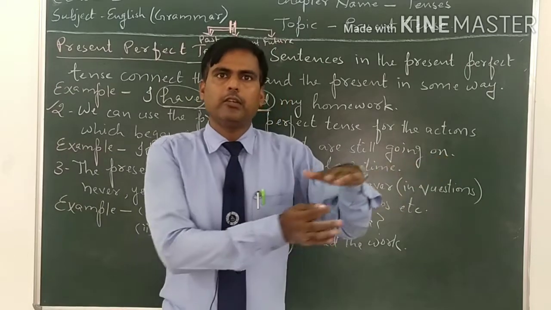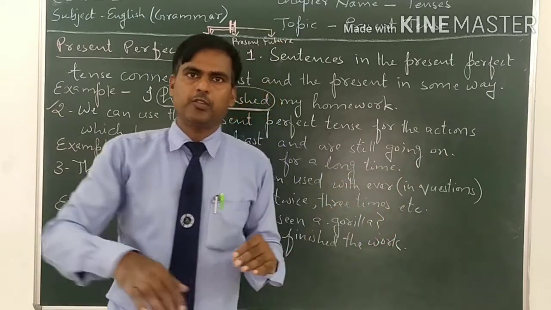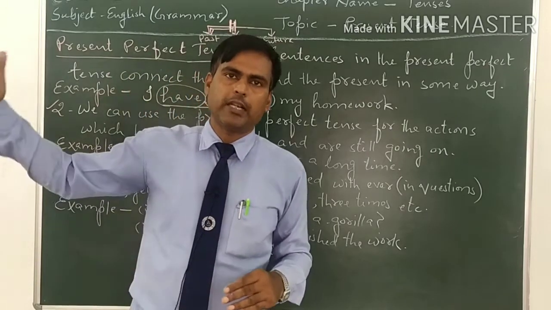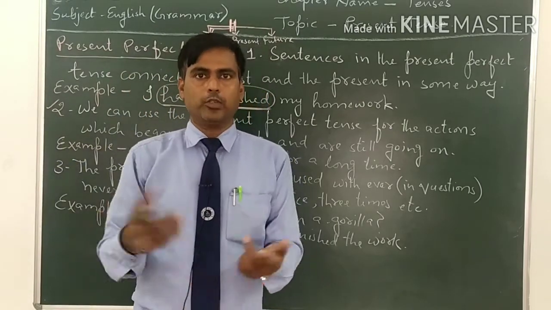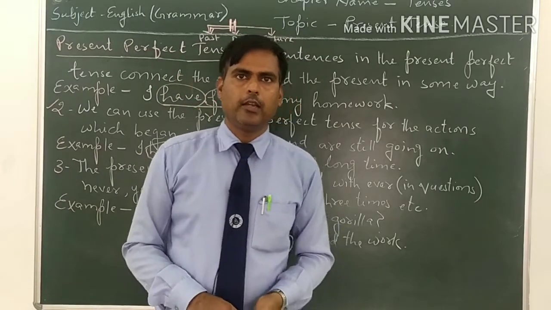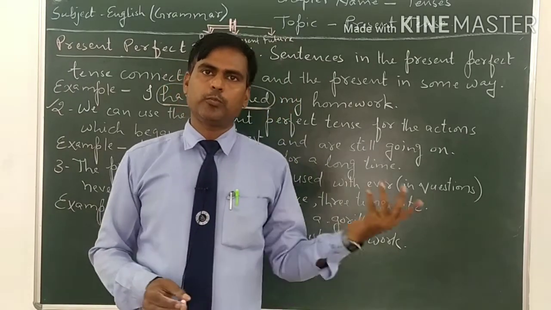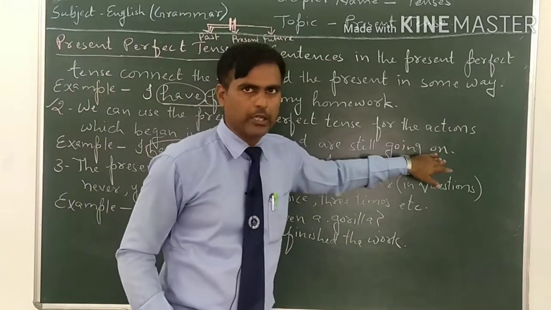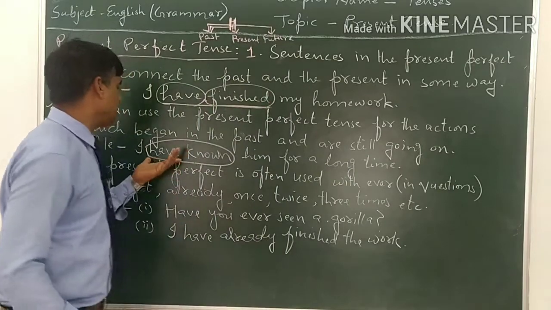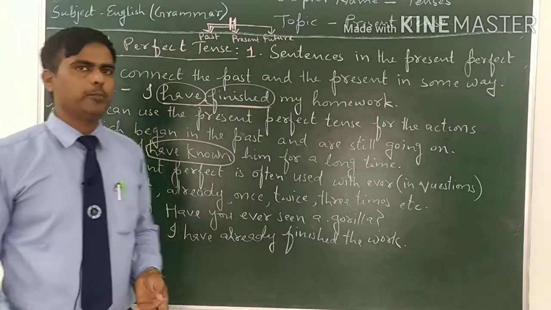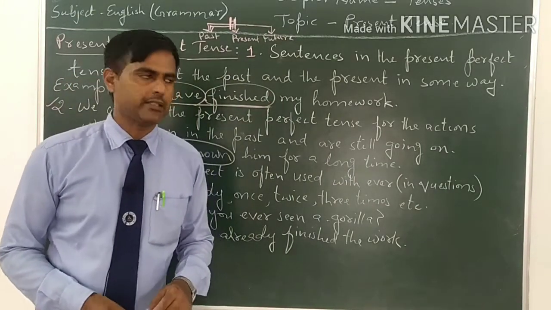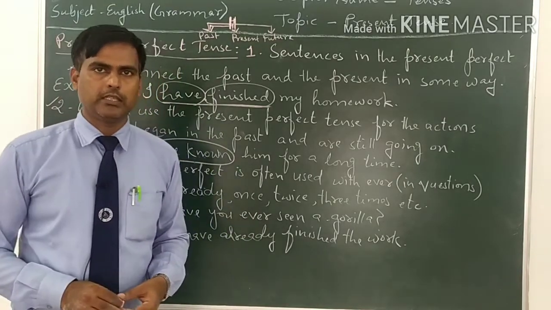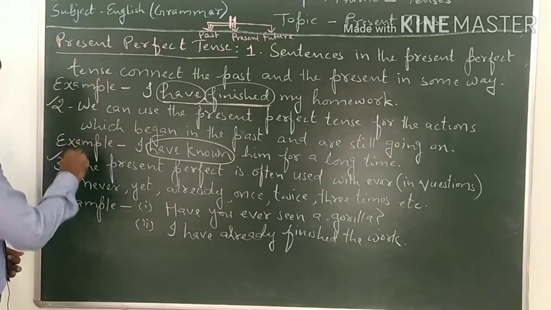The action is still going on. The person has known him for a long time, means he knows the person from the past. In the present, he knows the person in the same way, and in the future, he will also know the person in the same way. That's why the action is still going on. So, in these kinds of sentences, we use the present perfect tense. I have known him for a long time. मैं उसे बहुत लंबे समय से जानता हूँ. Come to the third point.